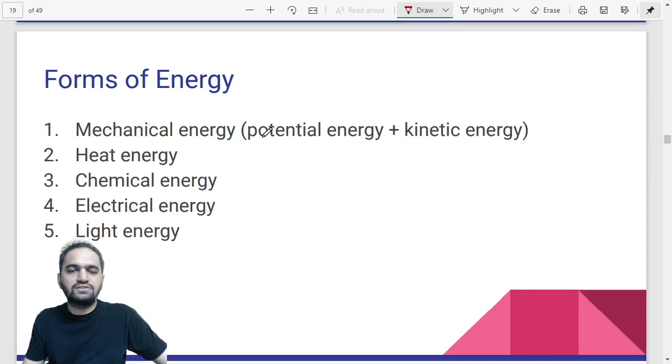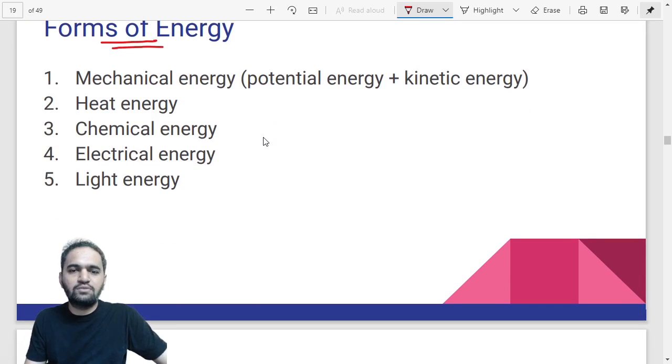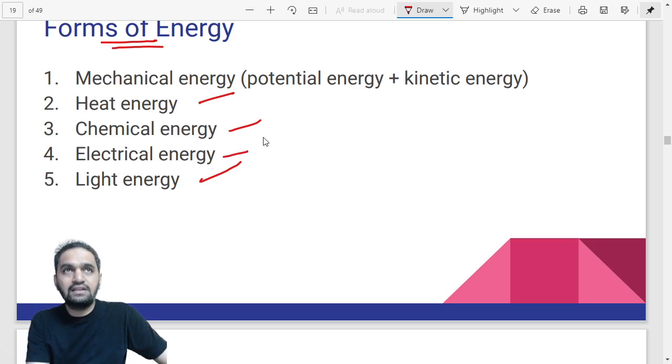They do not change. Now the question is, can we change energy from one form to another? Definitely we can. There are lots of forms of energy. You must have heard about light energy, chemical energy, heat energy, and electrical energy, which is already available at your home, like the tube light. And there are also potential energy and kinetic energy, which together make up mechanical energy.